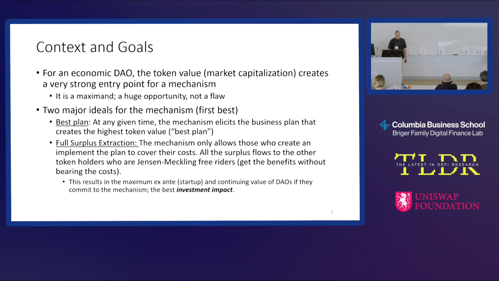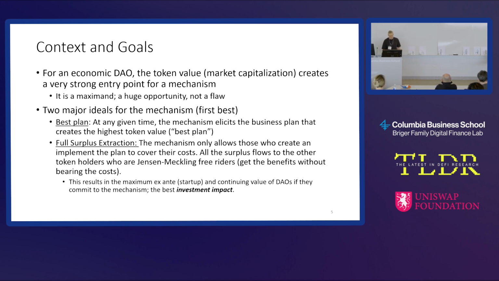The second thing, which is less obvious, is we want the surplus from that good business plan. What's a surplus? So the business plan is being executed by someone. There's a cost, and so we're going to take the total surplus and subtract out the cost, and that's like a social surplus. We're going to try to send that all to the other token holders, and none to the person that's doing the innovation or doing the control. Okay. So why are we doing that?